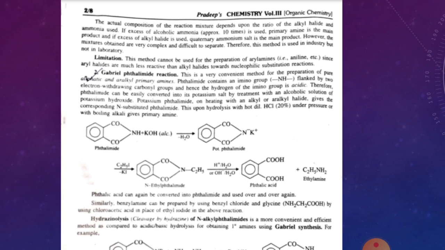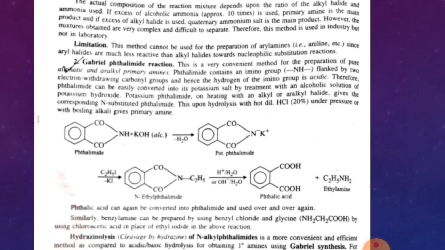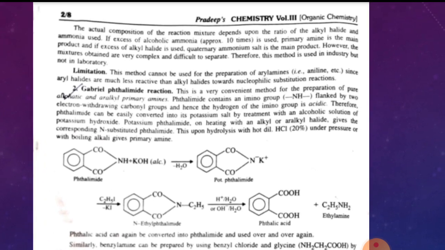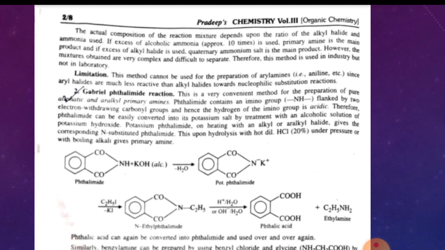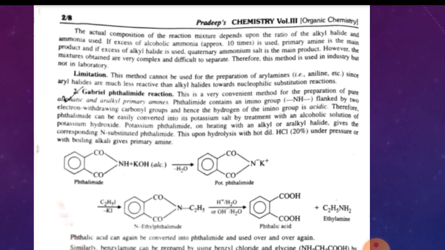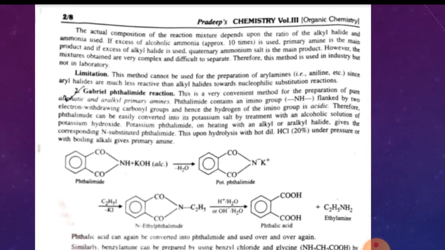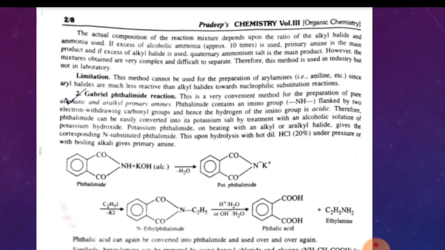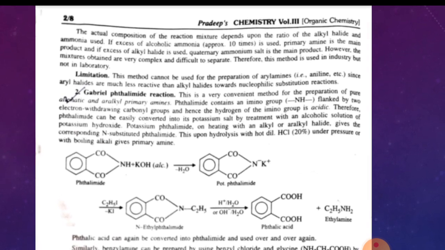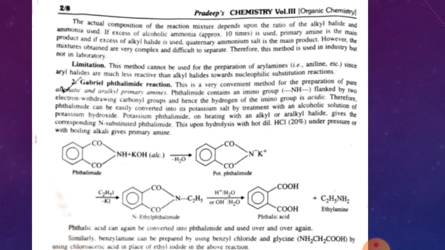In this reaction, the actual composition of the product depends upon the ratio of alkyl halide and ammonia used. If excess ammonia is used, then the primary amine is the main product, and if excess alkyl halide is used, then the quaternary ammonium salt is the main product. But the mixtures obtained are very complex. In any case, whether you take excess ammonia or excess alkyl halide, the mixtures are very complex and very difficult to separate. So this method is used in industry but not in the laboratory.